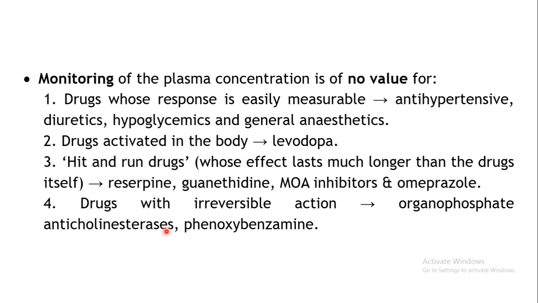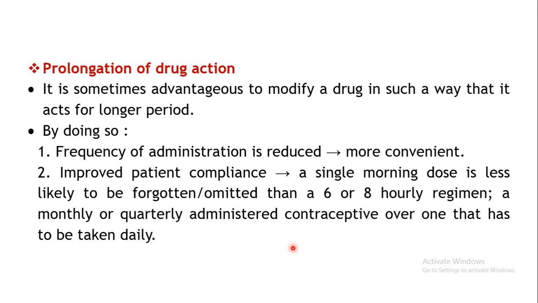Next situation is drugs with irreversible action. Supposing the drug produces some action which cannot be reversed. Okay, so in such situation also monitoring may not be useful. Some action will be produced by that particular drug which is irreversible in nature. So there is no need for monitoring. Say for example organophosphate anticholinesterases. Cholinesterase enzyme is inhibited by such kind of drug. Then phenoxybenzamide. Okay, so these are the situations in which the therapeutic drug monitoring is of no value. It should not be done. Okay, so this is to do with the therapeutic drug monitoring.